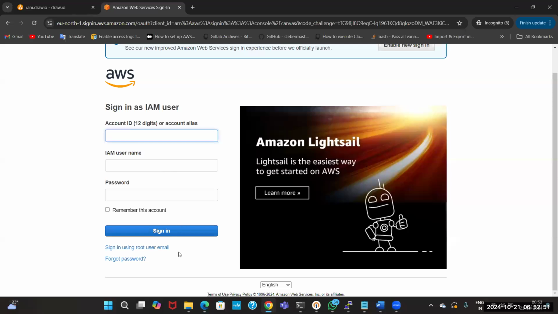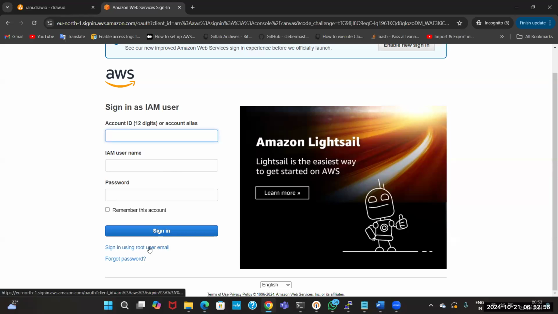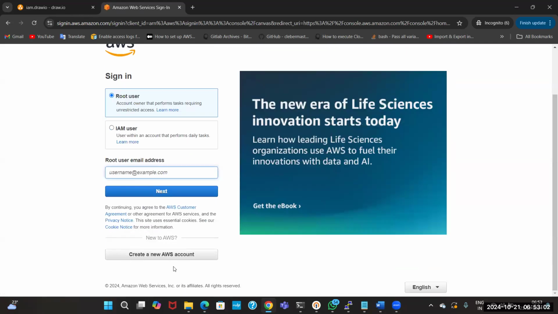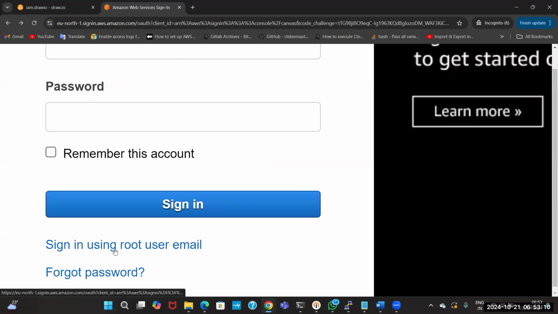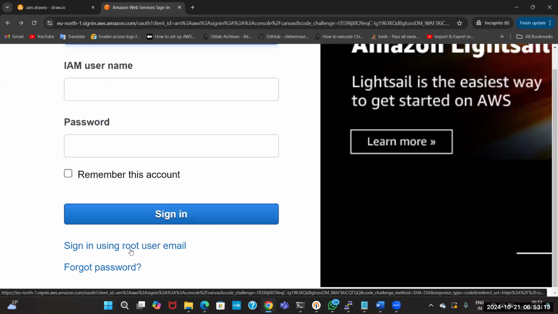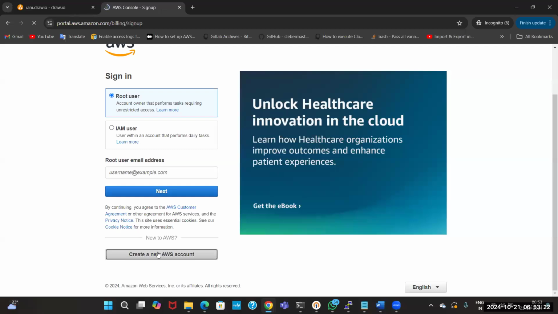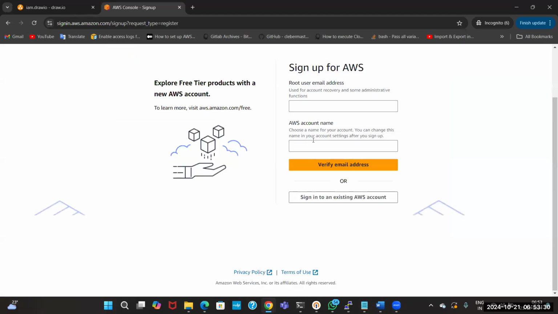Here you can see there is an option to sign in as a root user. Click on this, and here you can see create a new account. Whenever you enter the management console, there is an option to sign in using a root user email. Click on this one, and there will be an option for a new AWS account. When you click on it, it will take you to a different page where you have to enter your email address, username, and so on.